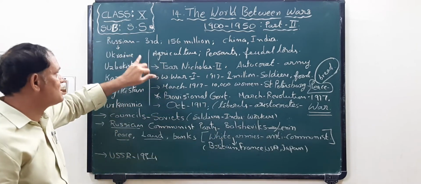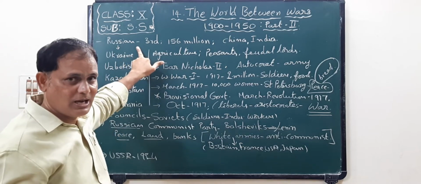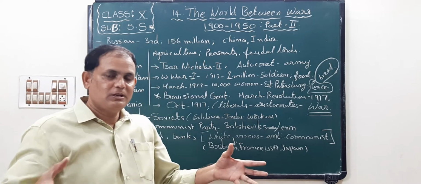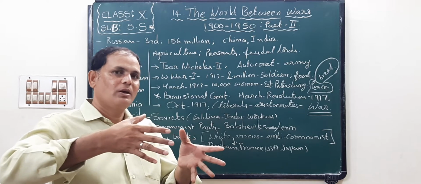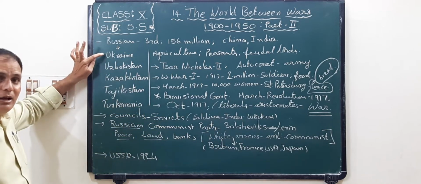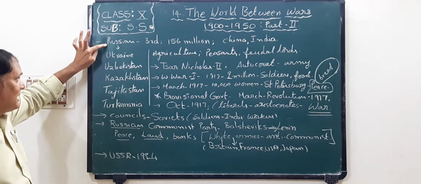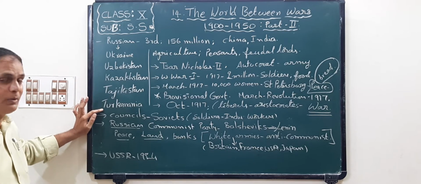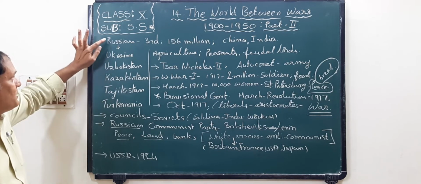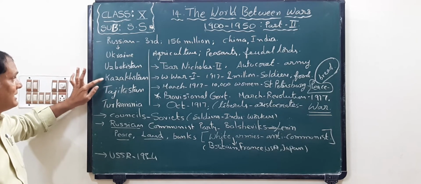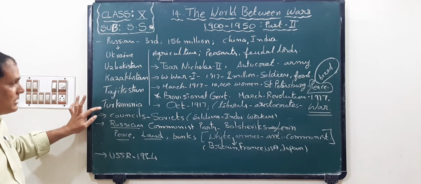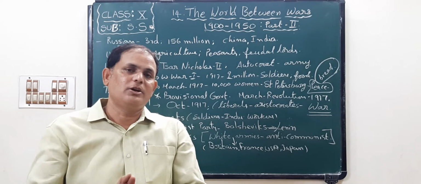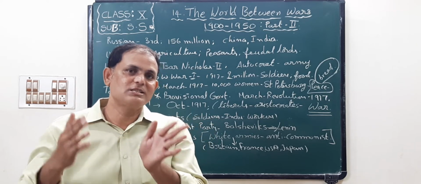Now Russia means not only a small country or a piece of land, it comprises several countries. Those countries, I wrote here, look, children: Ukraine, Russia, Uzbekistan, Kazakhstan, Tajikistan, Turkmenia or Turkmenistan. So these all are called Russia or USSR, the Union of Soviet Socialist Republics.